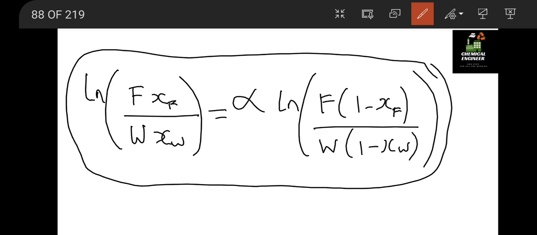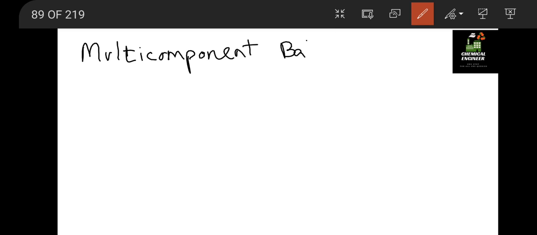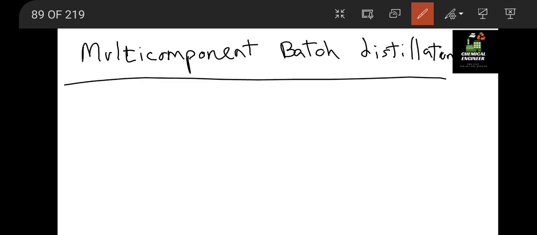When relative volatility is given, one of the things, that is F or W, is given. Okay, next formula is for multi-component batch distillation. So in batch distillation, I hope you know, suppose this is a batch and here multiple components are going in and multiple components are coming out at different stages.